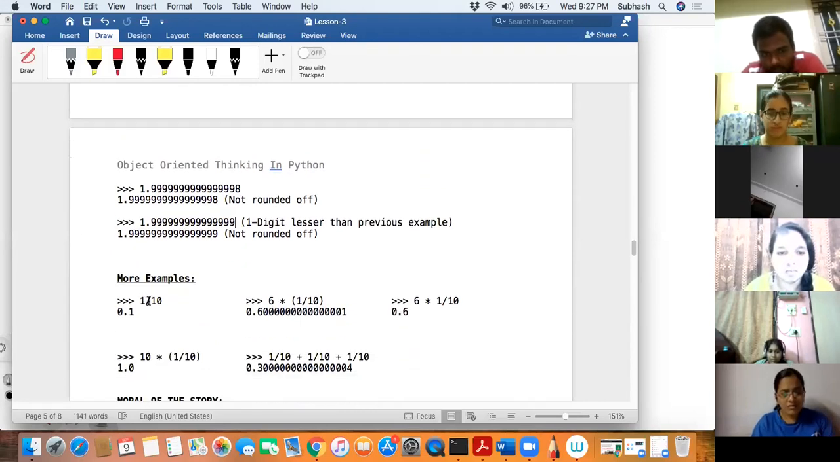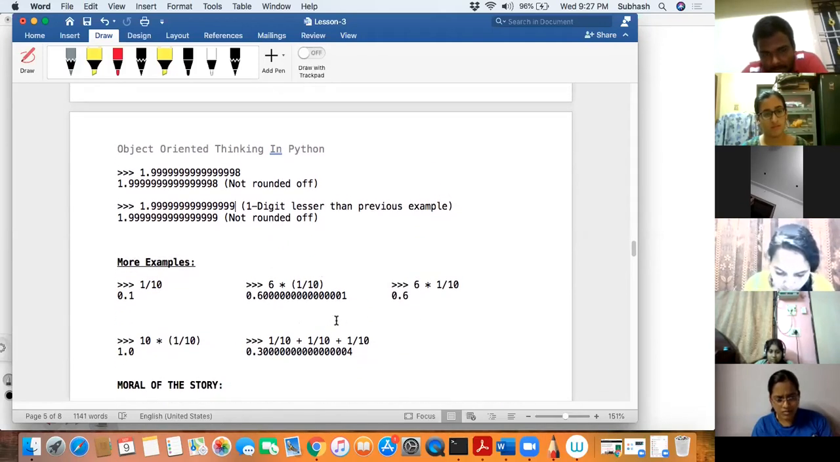I did not stop over here. I took more examples. I did 1 by 10, 6 into 1 by 10, and then I removed the brackets and saw what would happen. A lot of things I did, and I got to know I'm not getting the right output that I actually expected. Then I came up with the moral of the story.